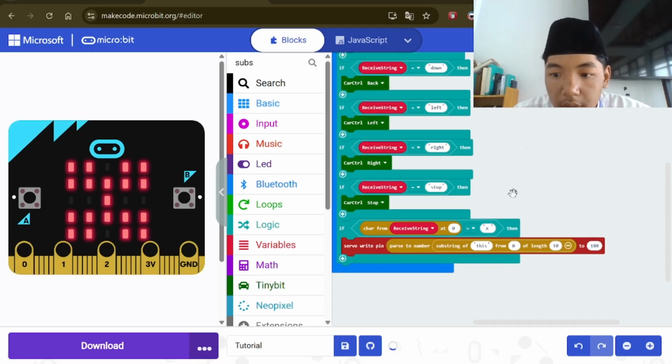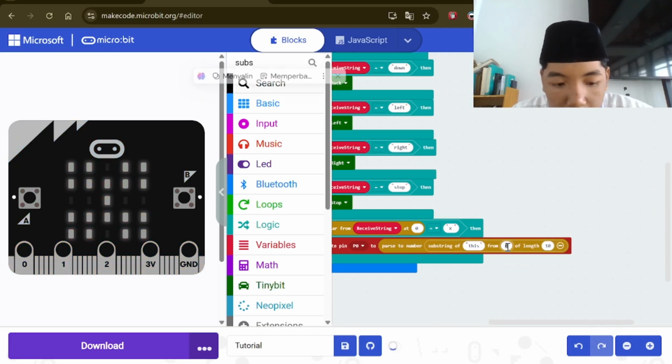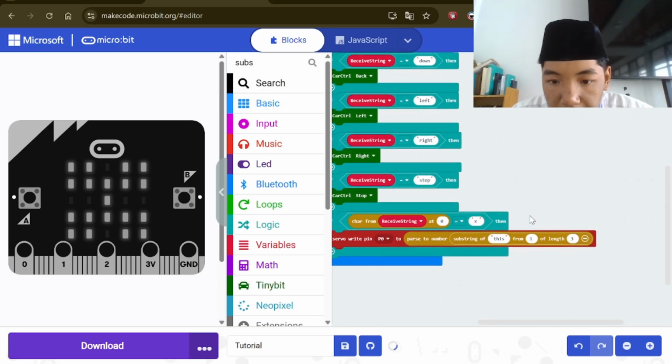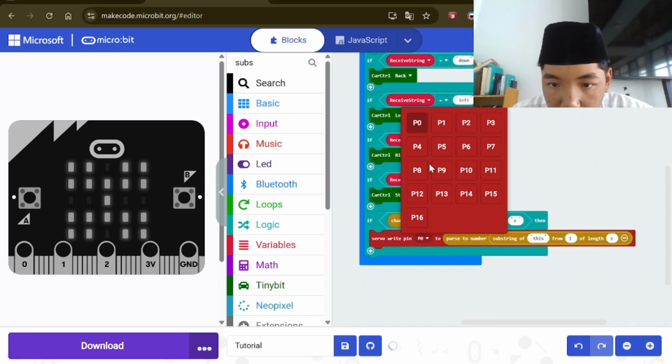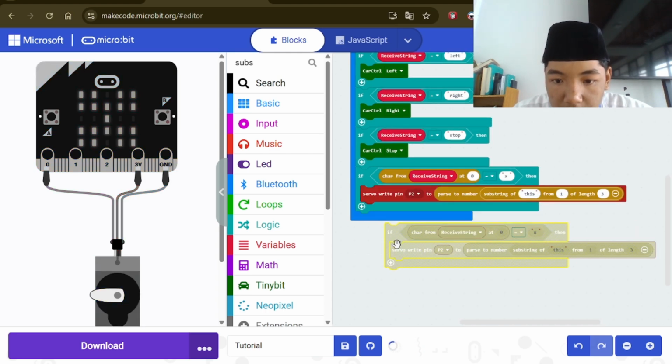No, in here. This is one, range of three. Then this is P2. You can duplicate first.